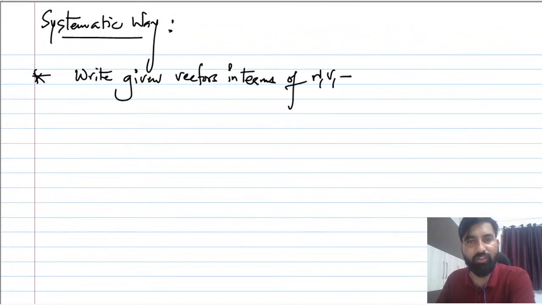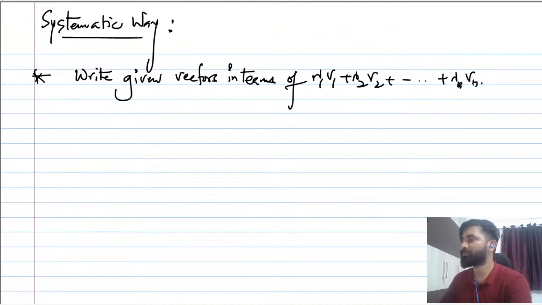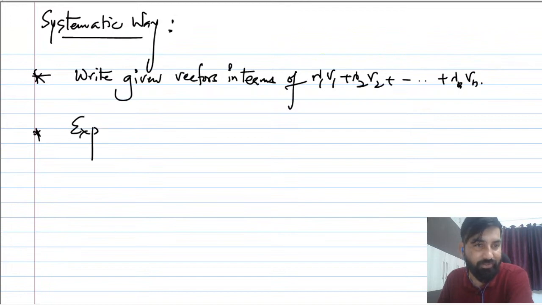Lambda 1 v1 plus lambda 2 v2 plus and so on, plus lambda n vn. And then you have to express, the way Devans has expressed here, in terms of a non-homogeneous system of linear equations.